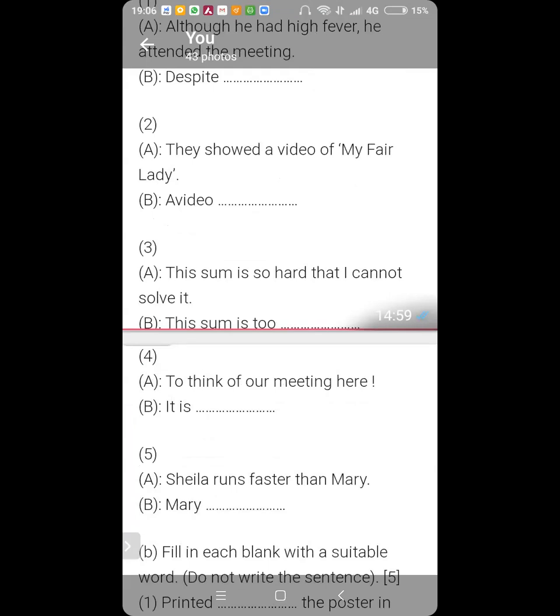Number 3, Kartike, very easy. This sum is too hard for me to solve. Very good. To think of our meeting here. Yes, this is slightly interesting.